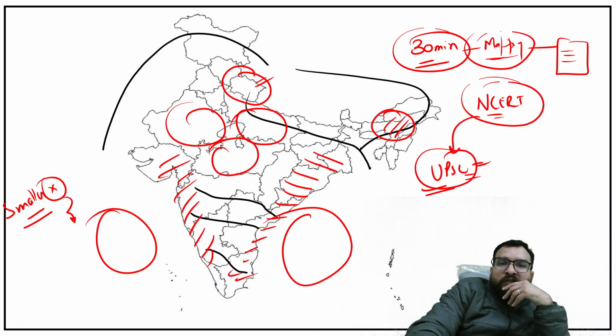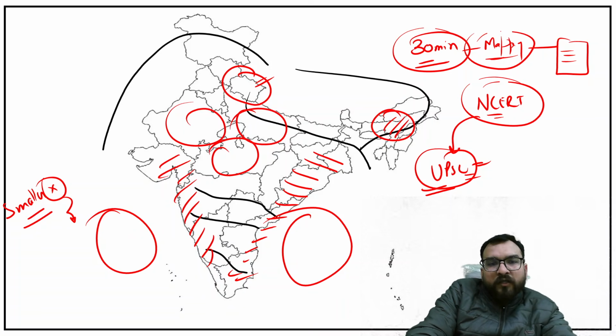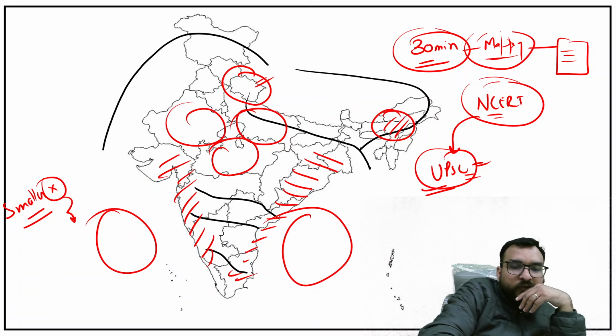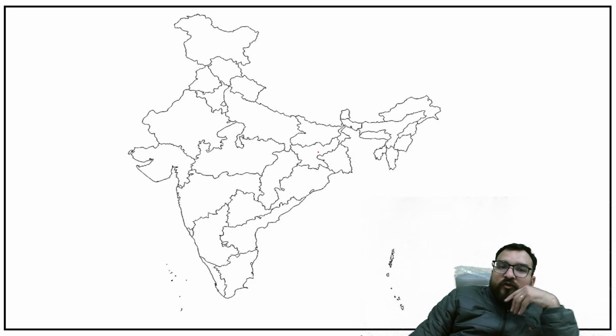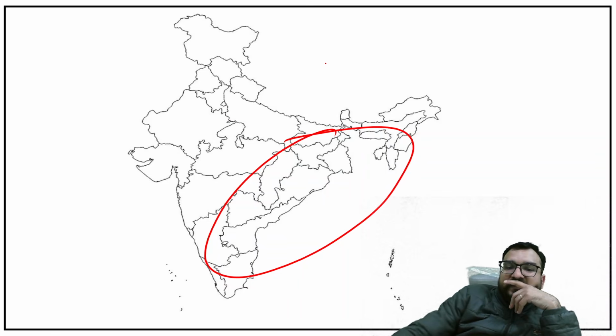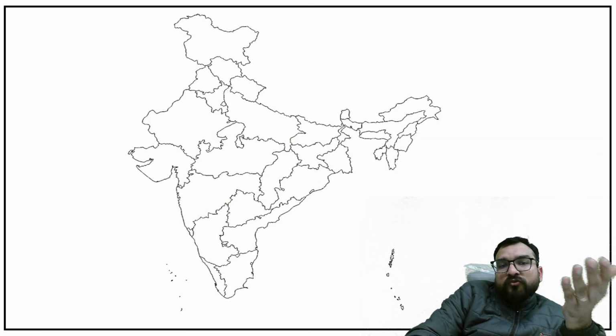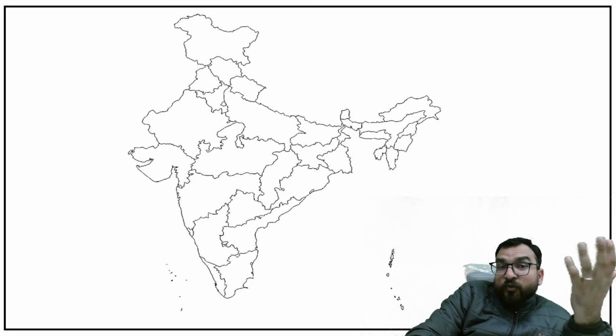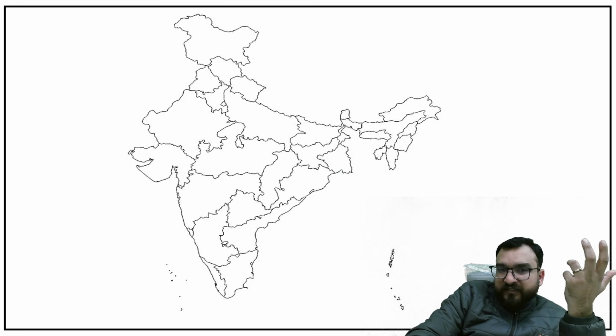Okay. So with this, let us start our smaller river system, guys. For this particular part of smaller river system, I will be taking you first to the eastern part and what all smaller rivers are flowing in the eastern part. Before going to see the content, try to understand the utility of how it can come in the examination.